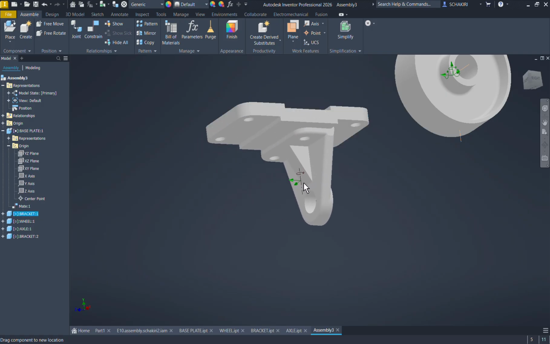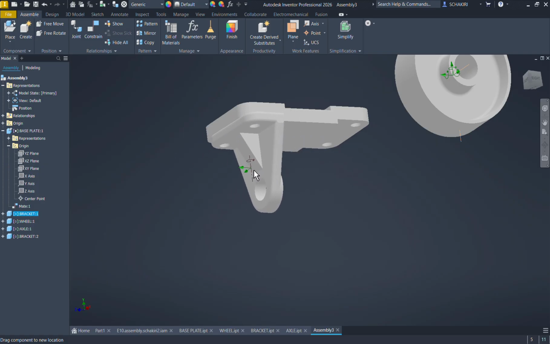So now this part can only move in this direction because the other part is fixed, and this side too. We see here that it still moves in the x-axis and the z-axis.